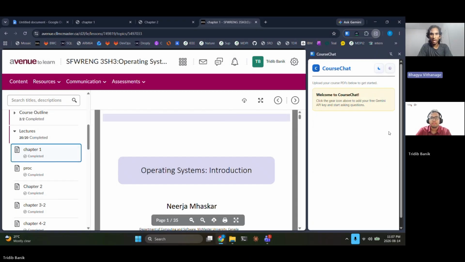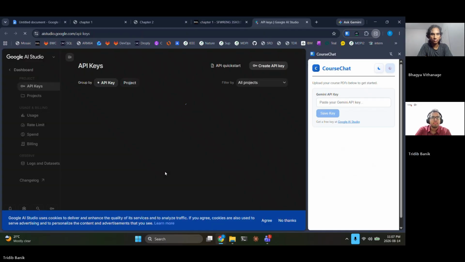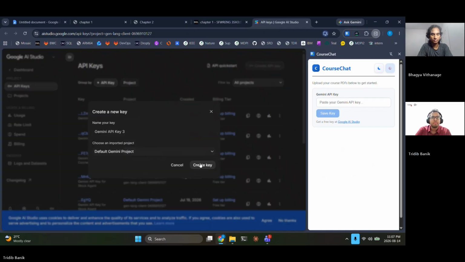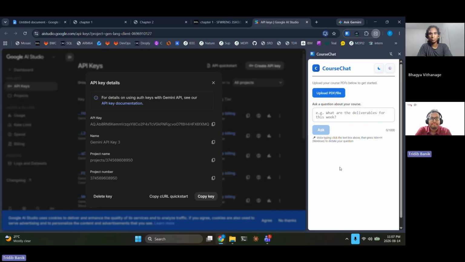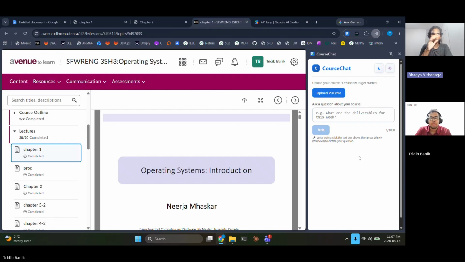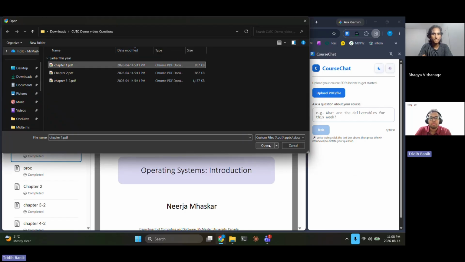Okay, first add your free Gemini API key. Okay, just add the key. Pretty quick, right? Only 10 seconds. So yeah, this is a RAG engine, and now just start uploading PDFs and asking questions. Ooh, that's cool. Let me try chapter 1 PDF. Here we go.